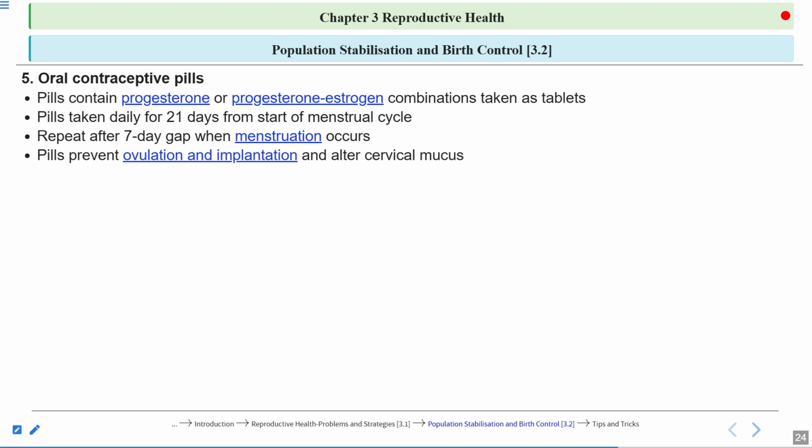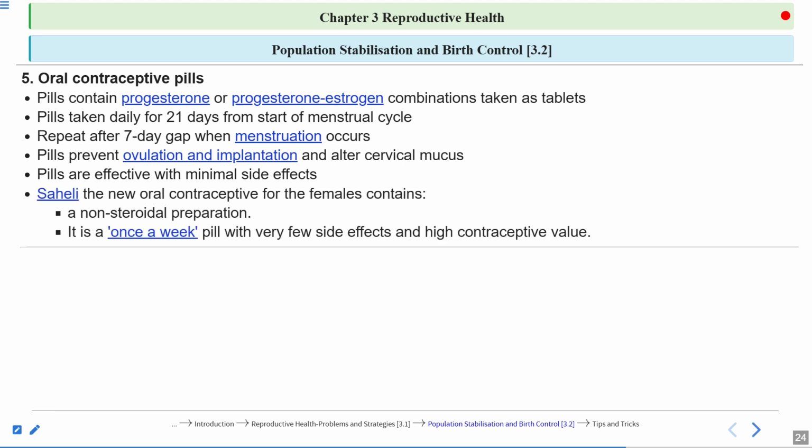So the sperms are blocked. They are not able to move forward and reach the fallopian tube because they are blocked here, because the cervix becomes inflamed now. There's inflammation in the cervix. Now these pills are very effective with the minimum side effects.